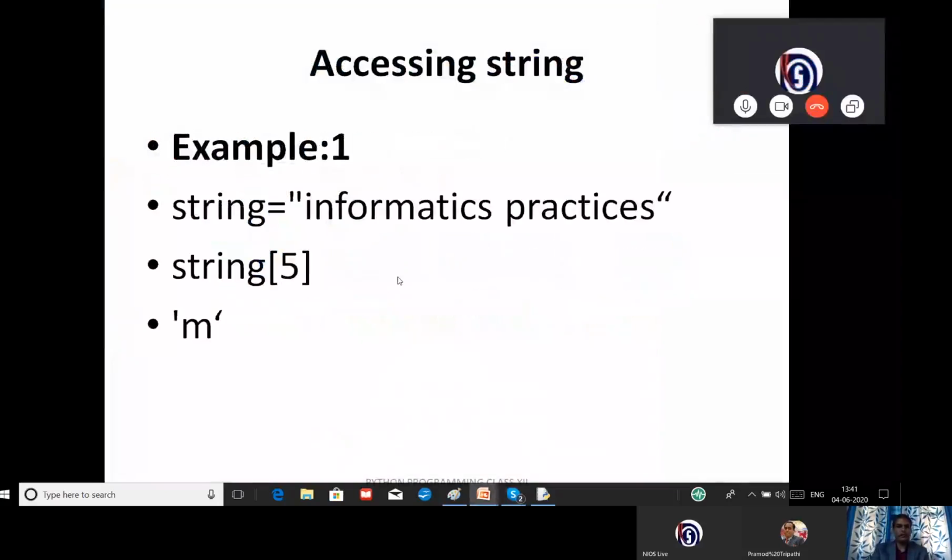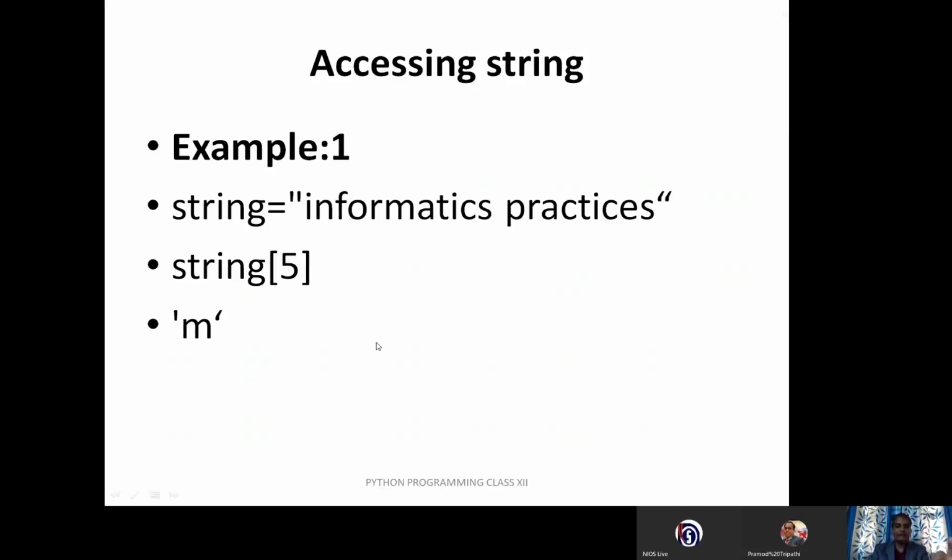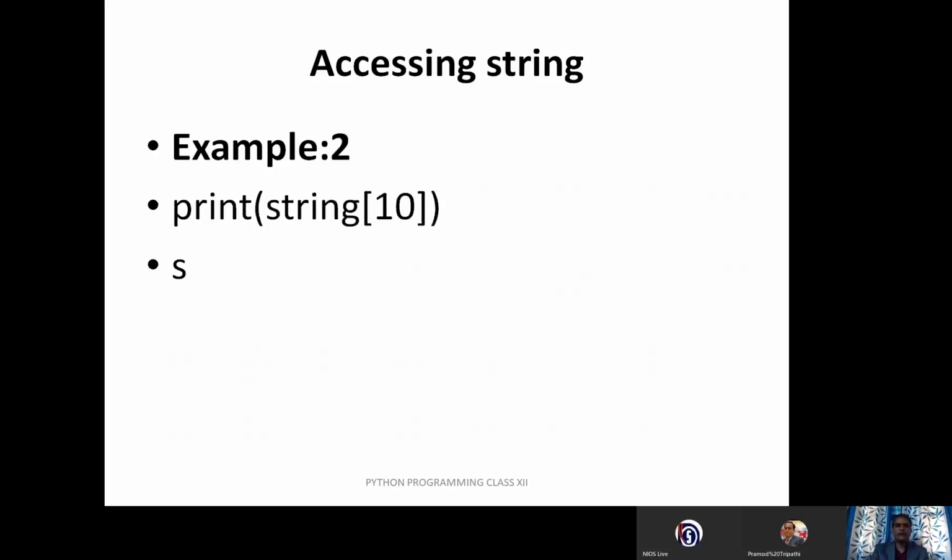Now you can see this is an example I have written for you. String "Informatics Practices". I am going to access the index number 5 value. You can count it: 0, 1, 2, 3, 4, 5, and M. M is the index number 5 value. At the same time, any index can be accessed, either a positive index or a negative index.